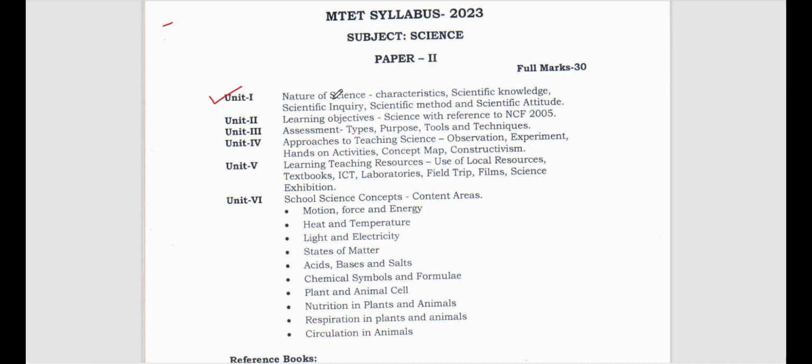Unit 1. In unit 1 you have the nature of science. So what is the nature of science? We have to know that. What is the scope of science? What is the significance of science? What are the characteristics, the scientific knowledge, the scientific inquiry, the scientific methods, and scientific attitude we have to study in detail. We have to understand the meaning of each.